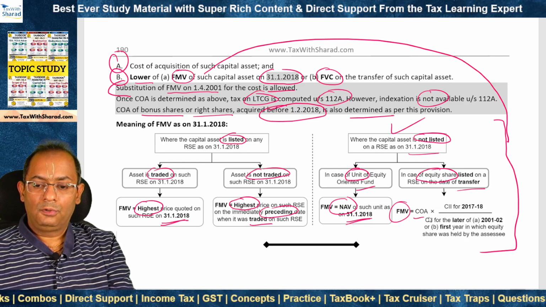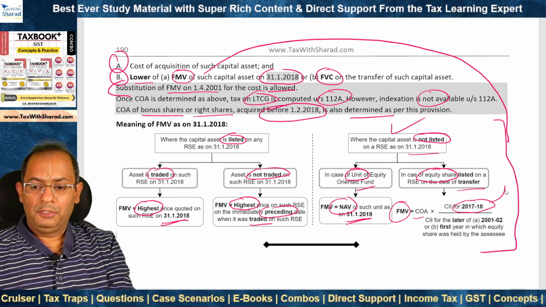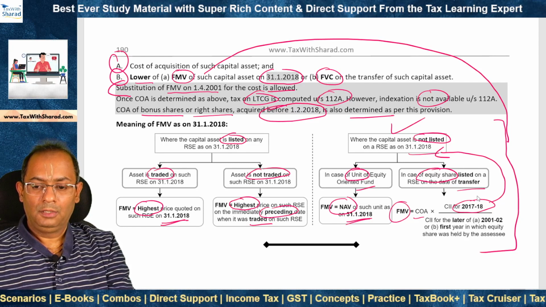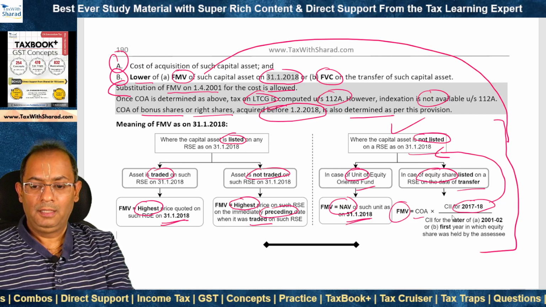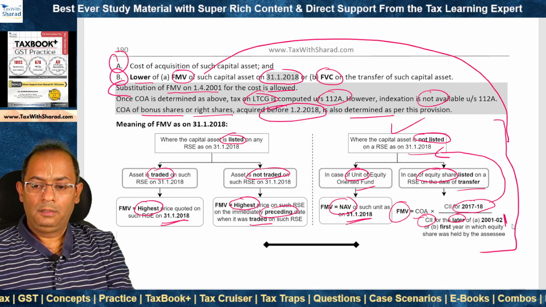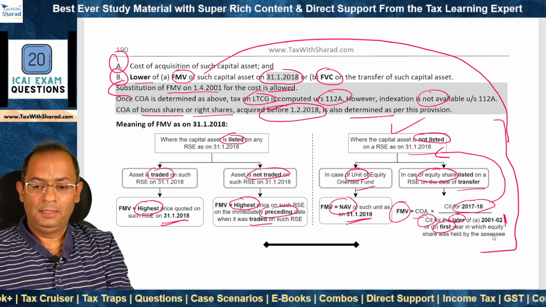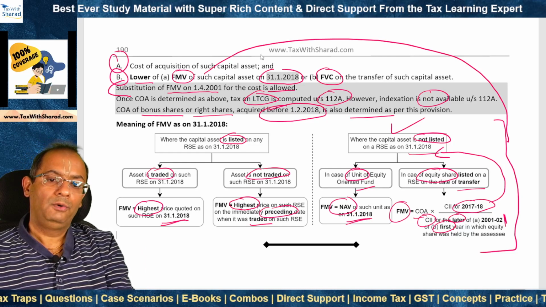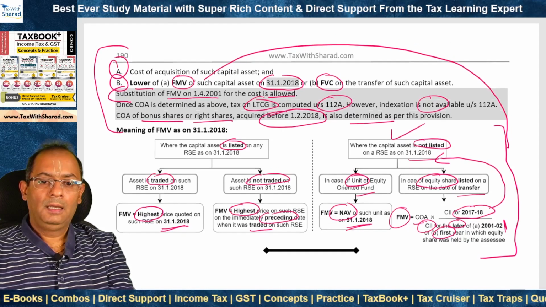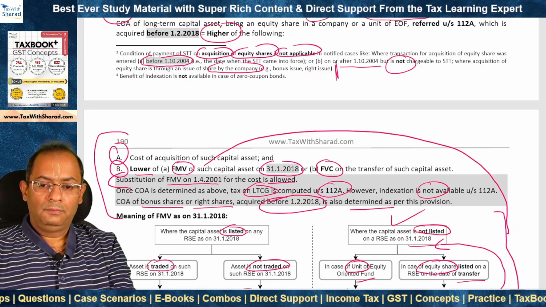Fair market value is equal to cost of acquisition multiplied by cost inflation index for 2017-18, which pertains to the year of this day, 31st January 2018, divided by what? The cost inflation index for the later of 2001-02, which is the base year for indexation, or the first year in which the equity shares were held by the assessee. So this is how we determine fair market value, and accordingly we figure out the cost of acquisition as per these special provisions, and consequently we compute the capital gain. So this brings us to the close of the topic on capital gain.